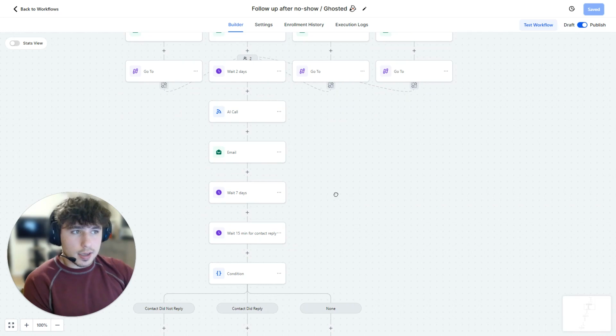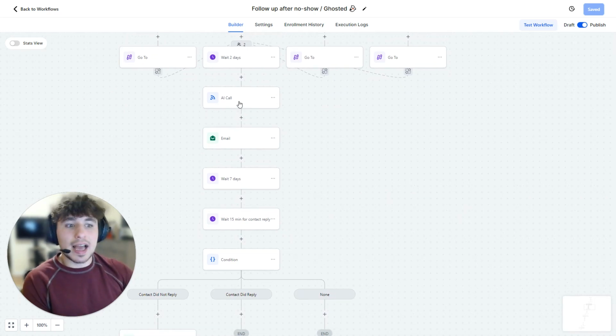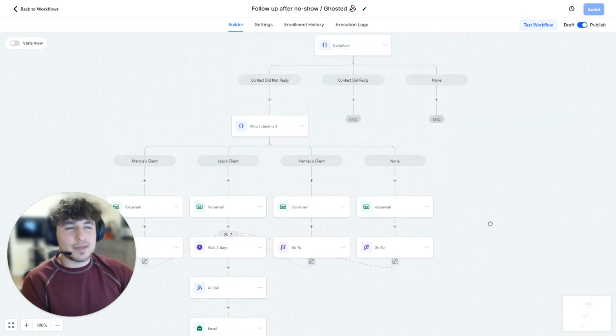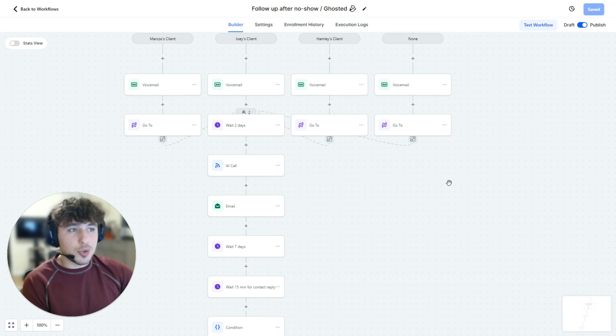Then we're going to wait a couple days. Here's where we have the AI call them. Now, this is where it gets them because most of the time, if they didn't respond to your text and emails before, they're not going to respond to this. We do it just to give them that last little chance to give us a response back before we call them. Then we'll have the AI call.